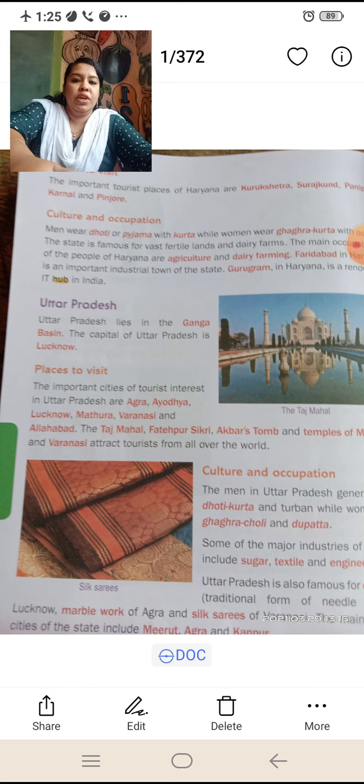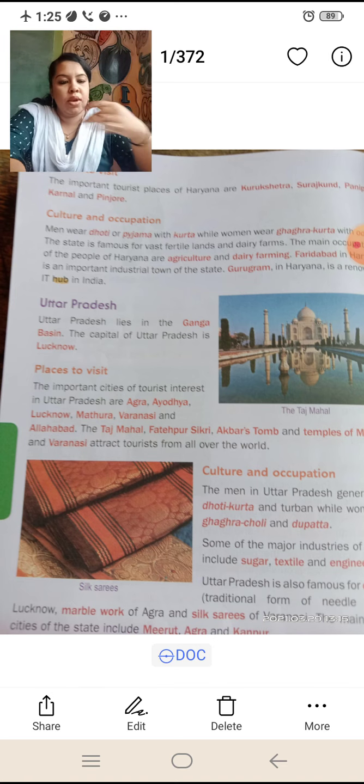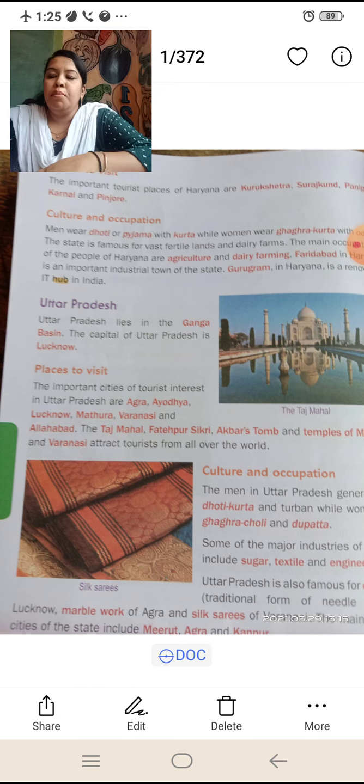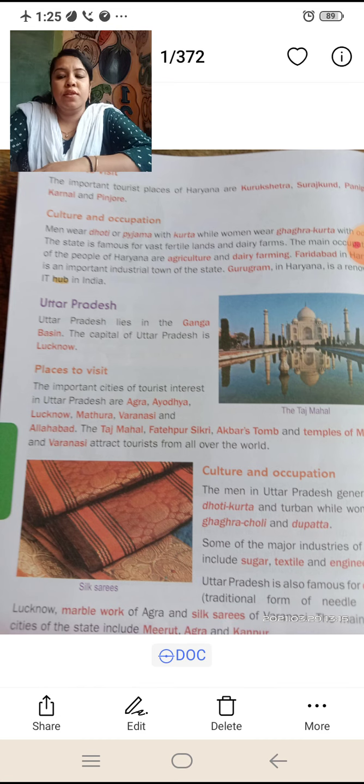Moving to the next page. Places to visit in Haryana. The important tourist places of Haryana are Kurukshetra, Surajkund, Panipat, Karnal and Pinjore.